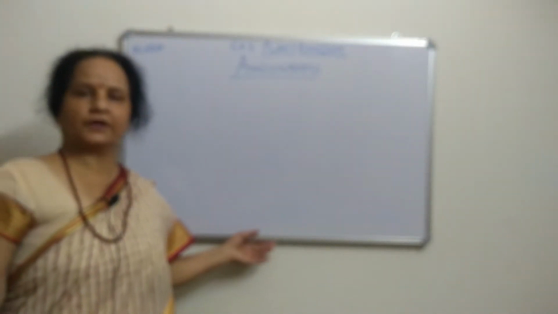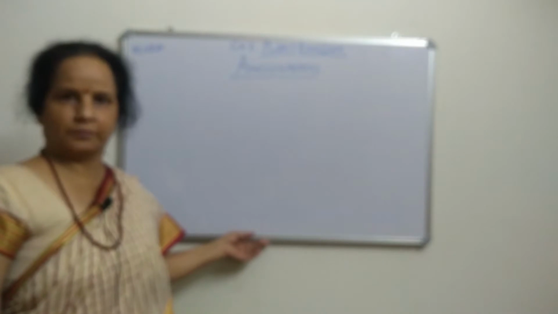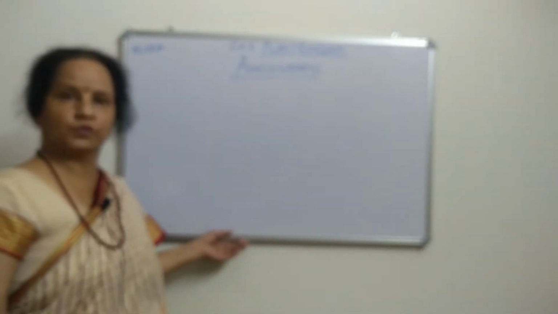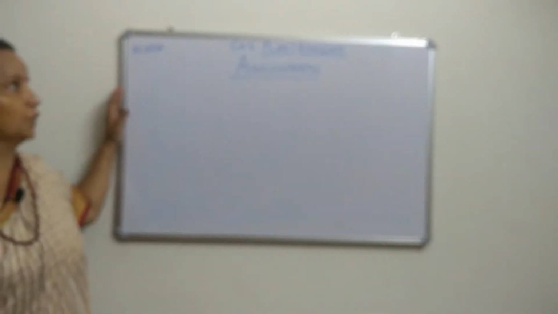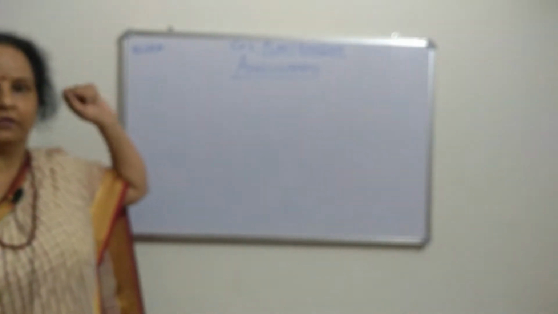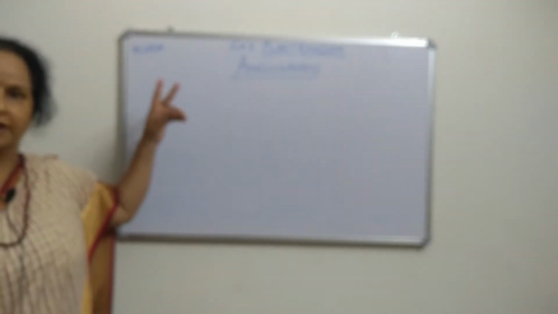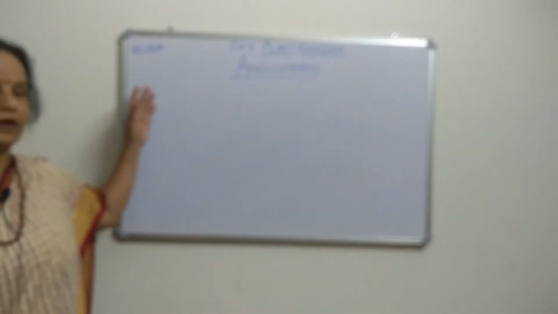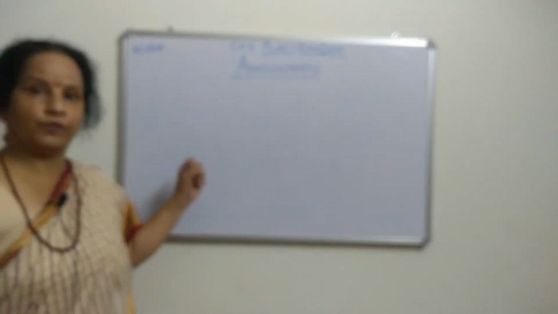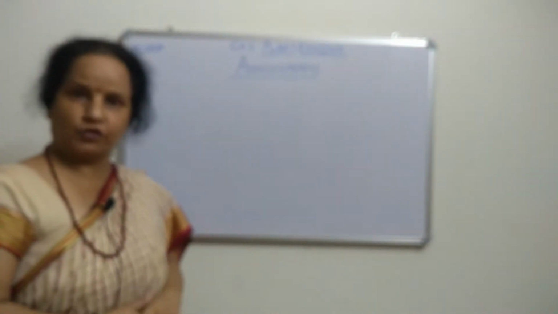Yes, beta. Yesterday, in the previous class, we did gymnosperms, right? We have done pteridophytes and gymnosperms. Second is the angiosperm, the last in your plant kingdom classification. As I already told, the whole kingdom is divided into two categories: non-flowering plants and flowering plants. The non-flowering plants are algae, bryophytes, pteridophytes. For flowering plants, we are talking about gymnosperms and angiosperms, right?